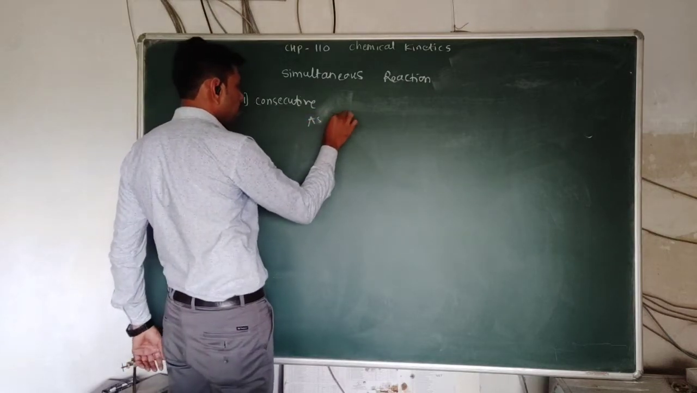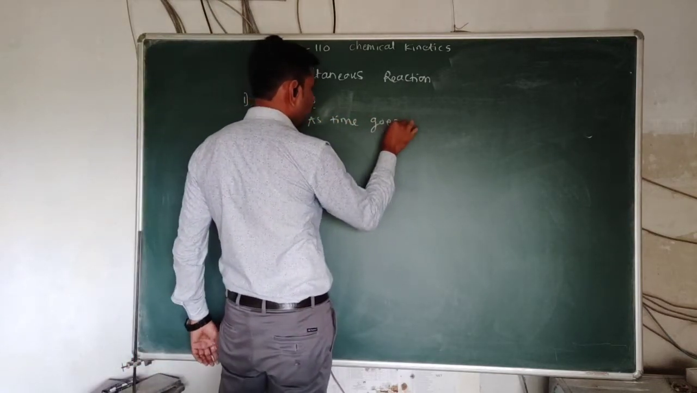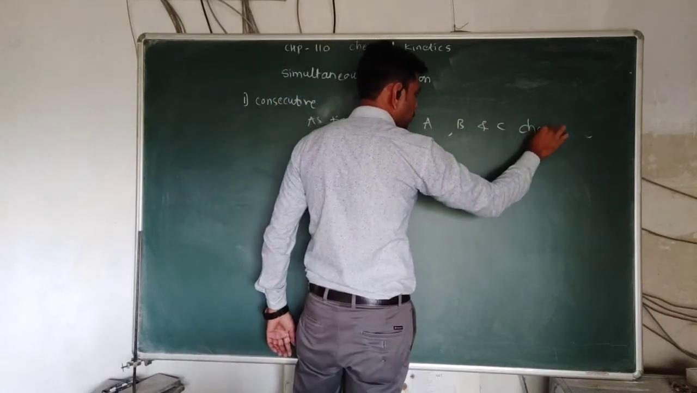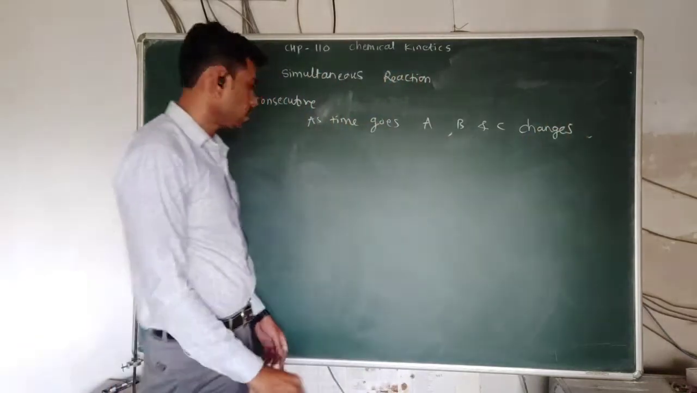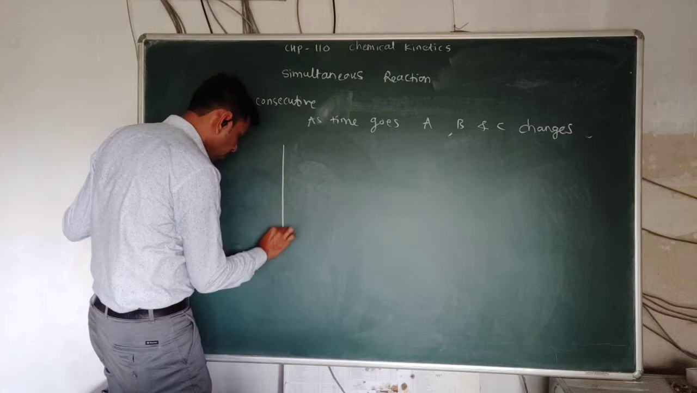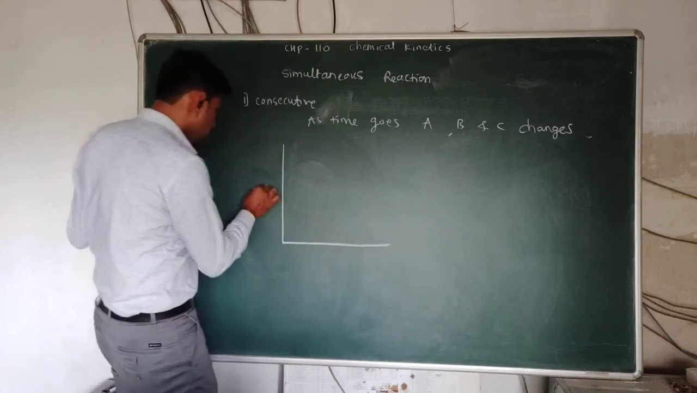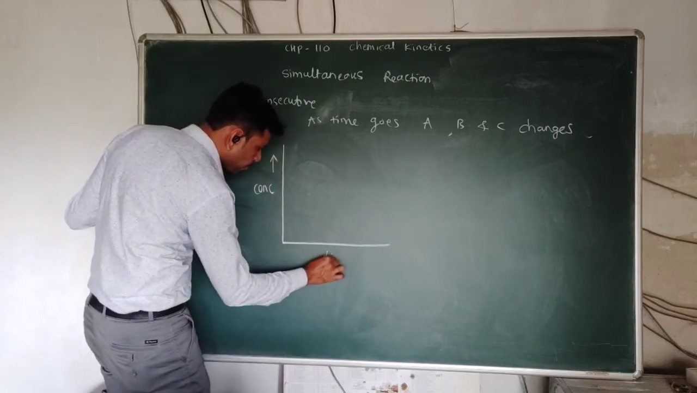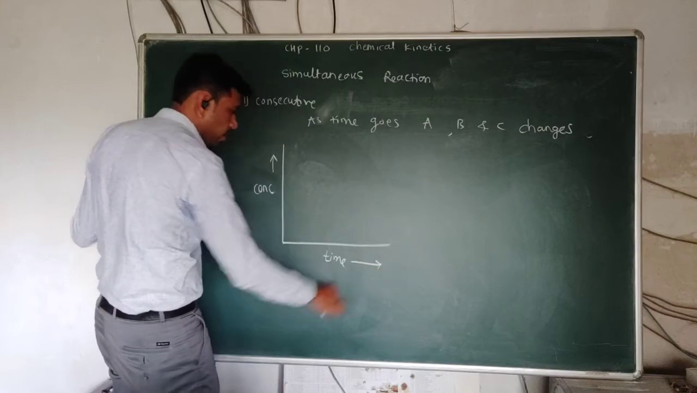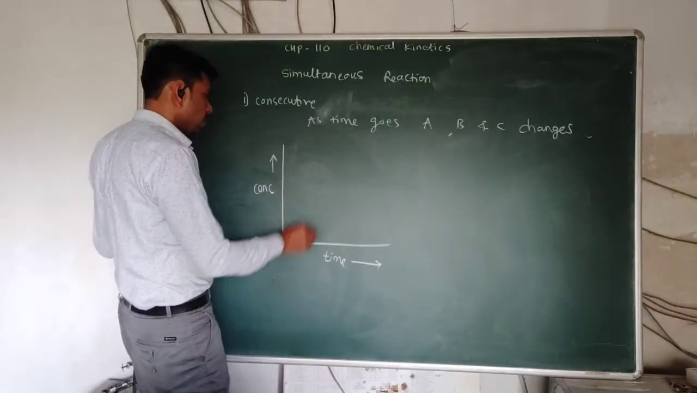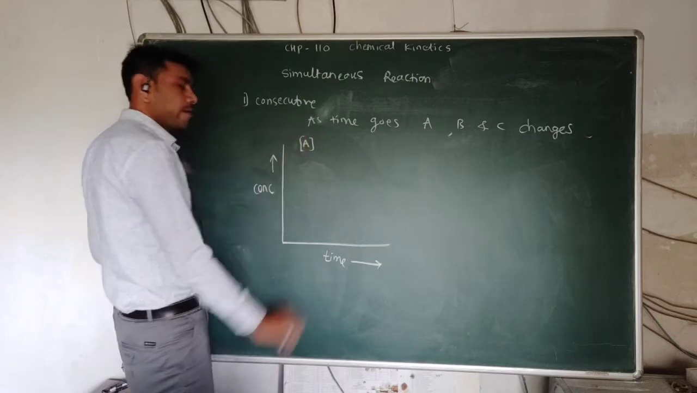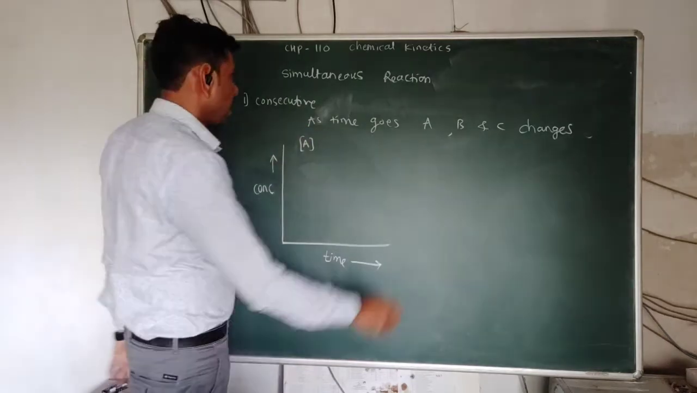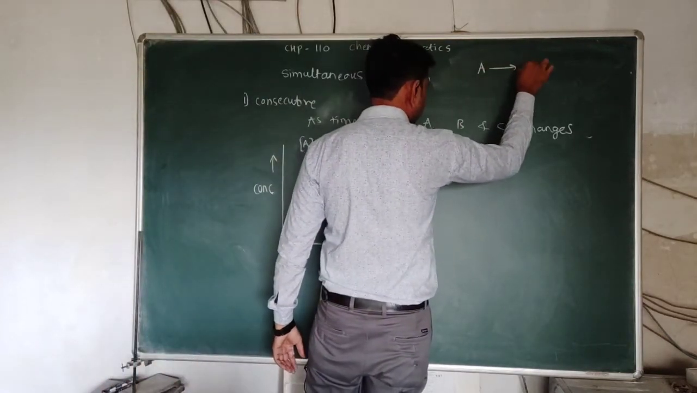As time passes, the concentration of A, B and C changes, which is shown in the graphical representation. Here the concentration is drawn on the y-axis and the time is written on the x-axis. Now in this case, if we see the concentration of A, initially the concentration of A is high.